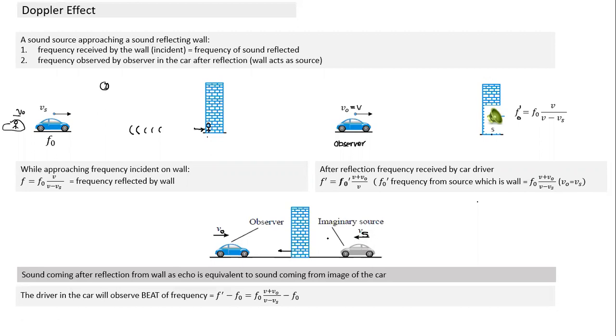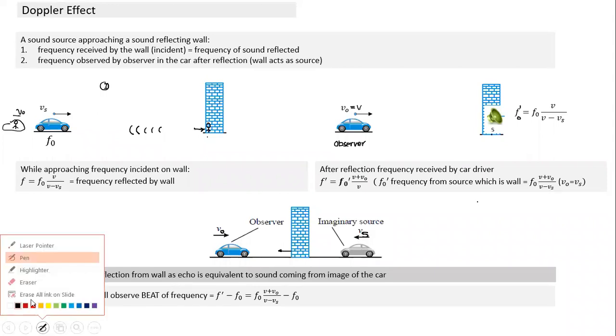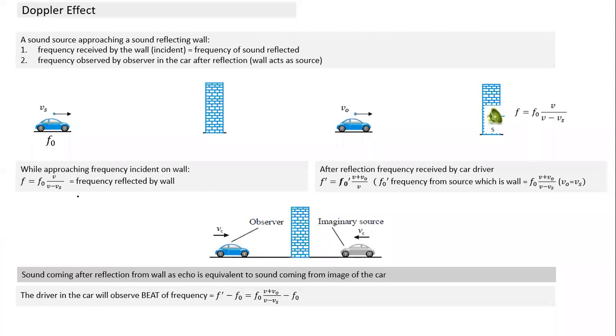So when we consider it as a mirror image, shouldn't the speed be equal, sir? No, but see, let me repeat this point. I have taken a more general case. There are 2 ways questions can be framed. When there's only one car, the source is this car, and the frequency is observed by a driver sitting in the car. In that case, of course, VO and Vs are equal. I'm taking a more general case.